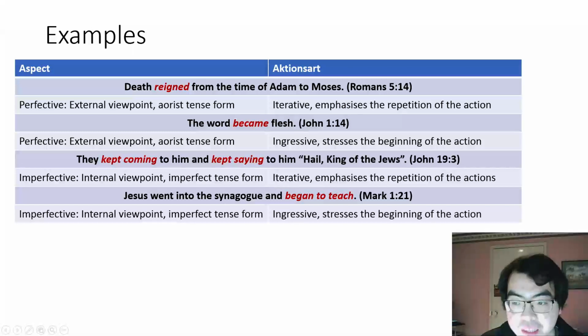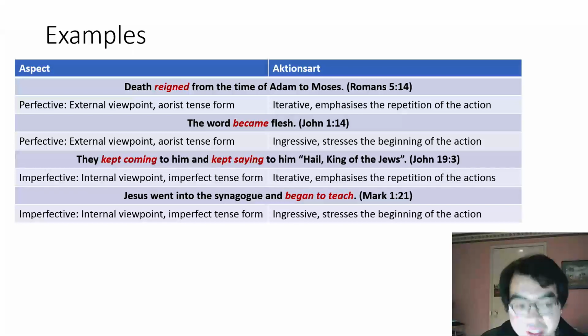We've already seen the first example, so I'll start with the second one. "The word became flesh." Here the verb "became" is in the aorist tense form, which means it has a perfective aspect. Its action sat is ingressive as it stresses the beginning of the action. In the next example, "they kept coming to him and kept saying to him, 'Hail, King of the Jews.'" Here, "kept coming" and "kept saying" are in the imperfect tense form, which means it has an imperfective aspect. Its action sat is iterative as it emphasizes the repetition of actions.